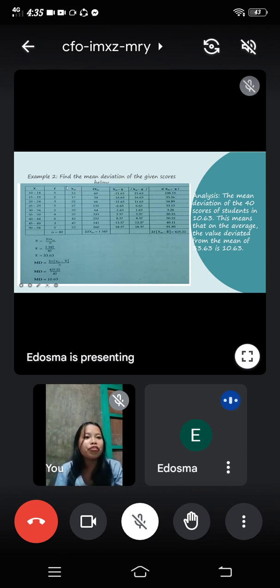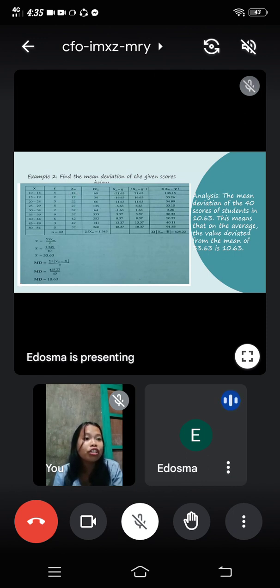You are going to use this value as we solve the 4th, 5th, 6th, and 7th columns. For the first step, we have to get the mean value. How to get the mean value, class? In getting the mean value, you have to get first the product of f and xm, or the class mark.